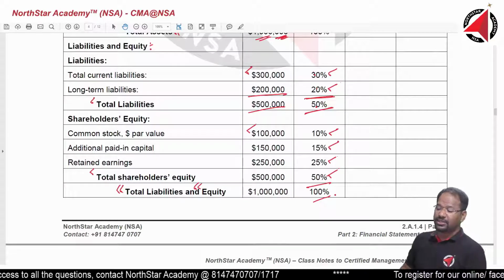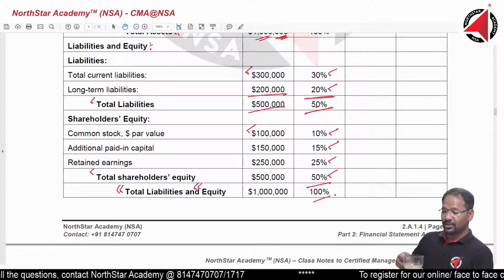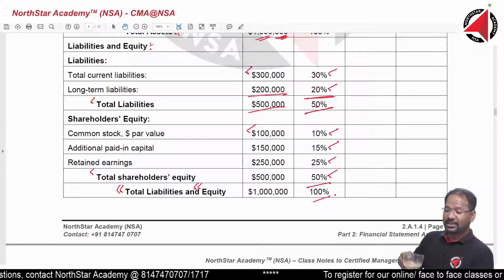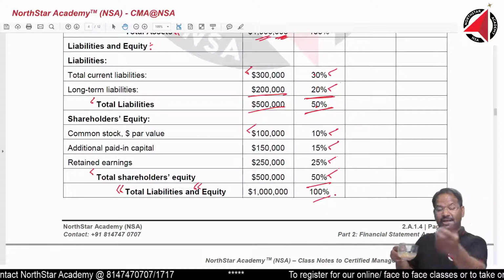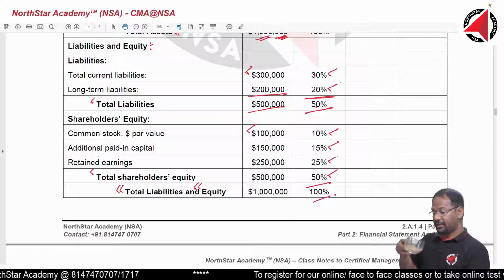How many of you got GT? Quickly. How many of you got 100? Just write 100 or write whatever number you got. I will tell you where you made a mistake.